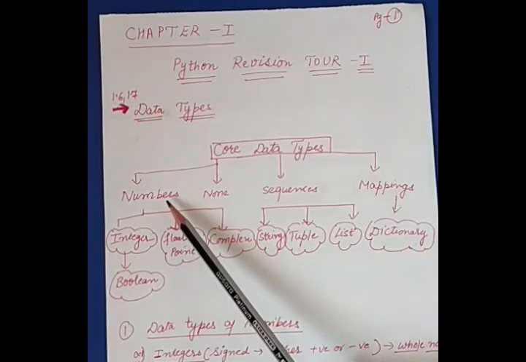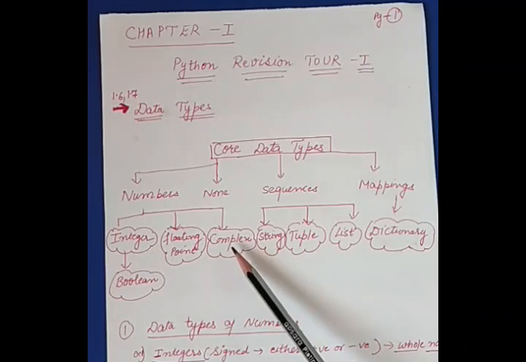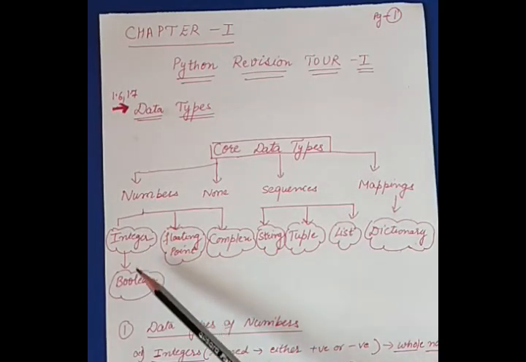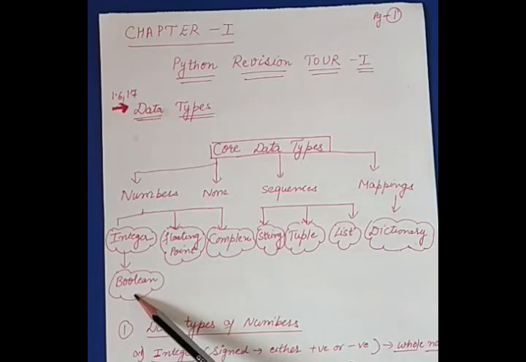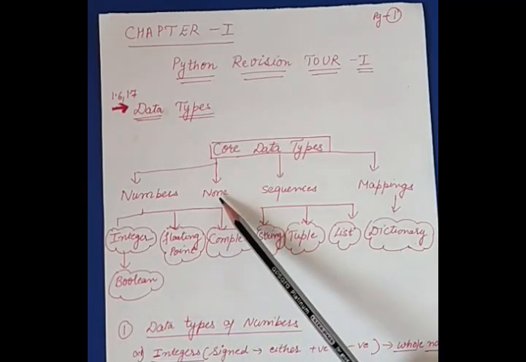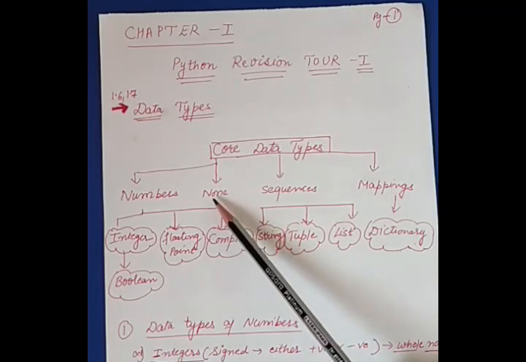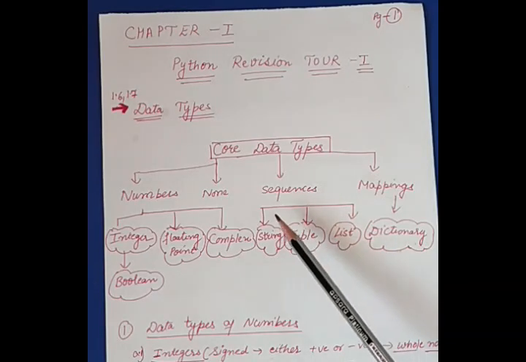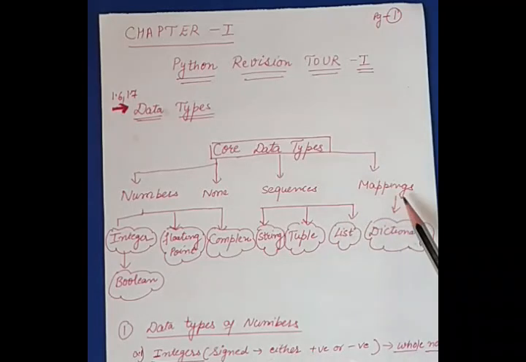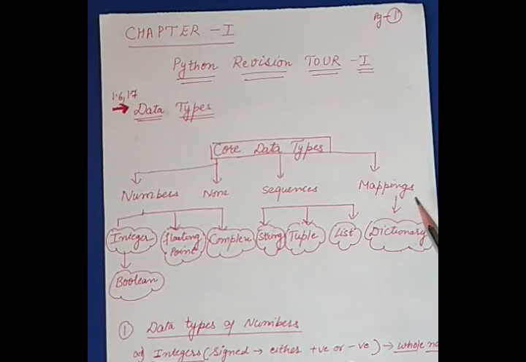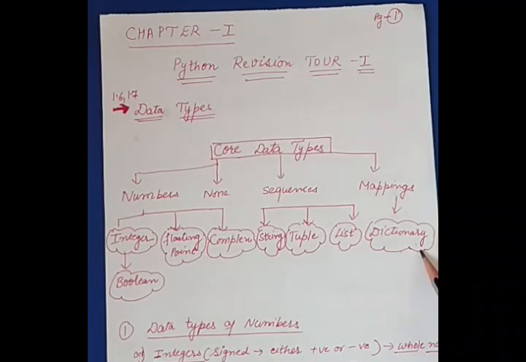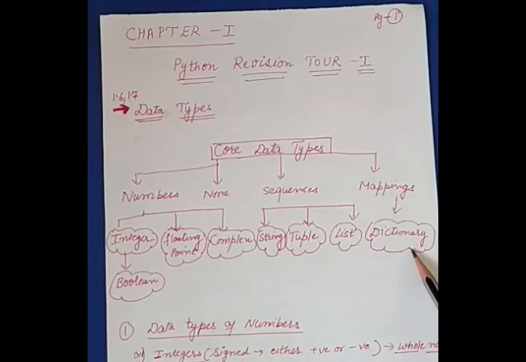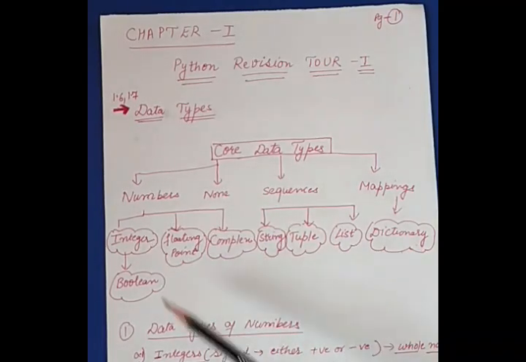Numbers can be classified into integer, floating point, or complex data types. Integer can further be classified as Boolean numbers. The next category of data type is None, which will not store anything. The next category is sequences, which will store the data in a sequential manner. The next category is mappings, which will map the values according to the key-value pair concept, which we'll be discussing in detail with the help of a dictionary. Fine. So now let us start the number data type in detail.